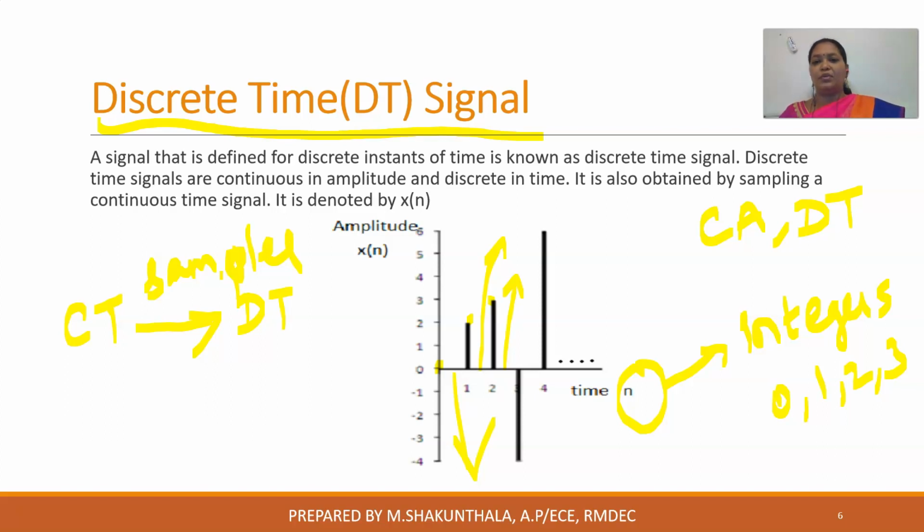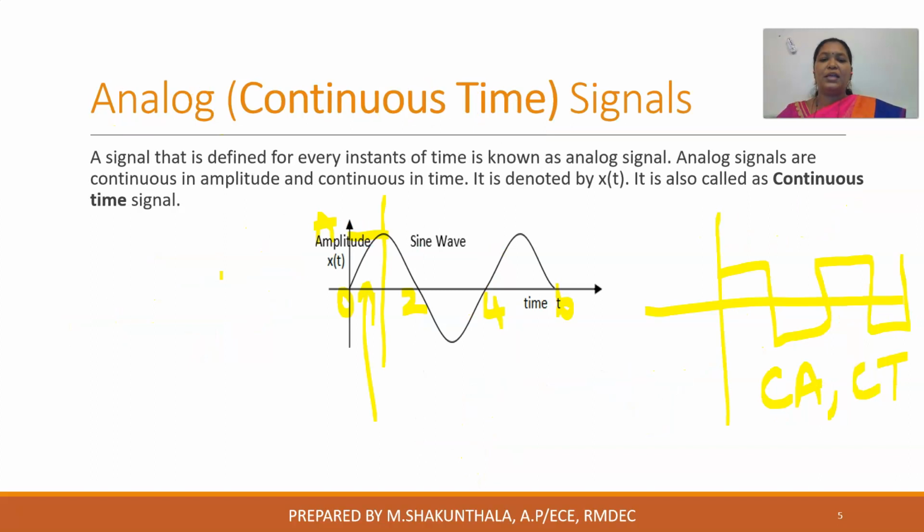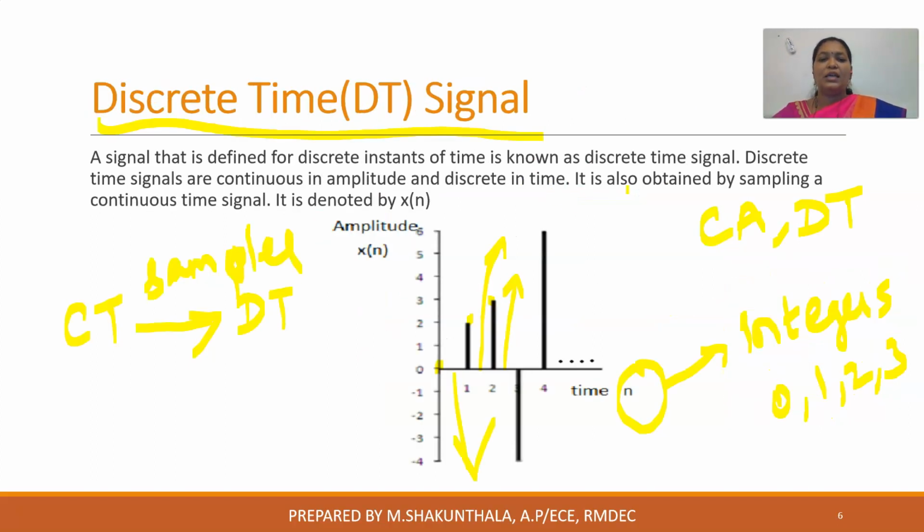Also you have to note that a continuous time signal is denoted by x of t and a discrete time signal is denoted by x of n. Always remember this. For a continuous time signal, time is given by t; for a discrete time signal, time is given by n.